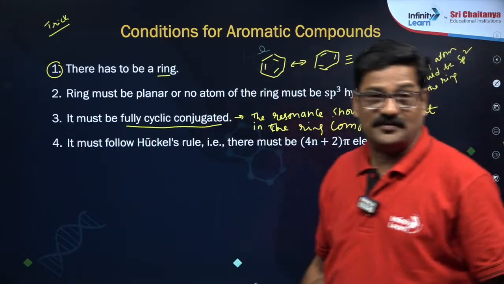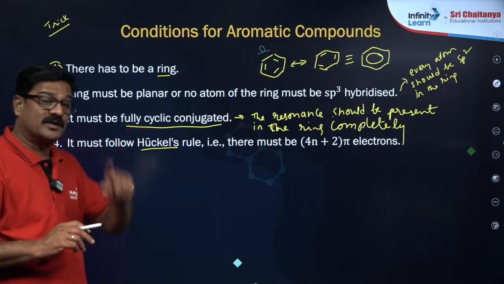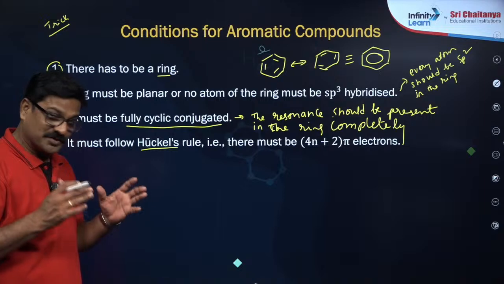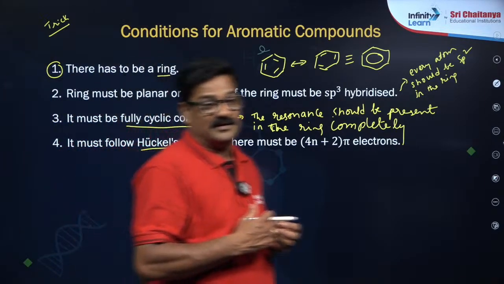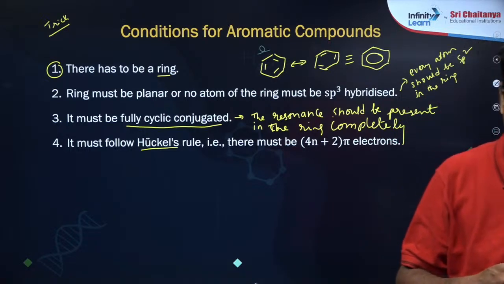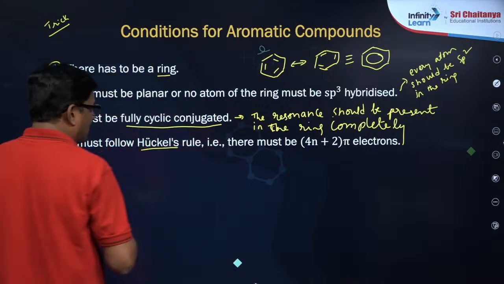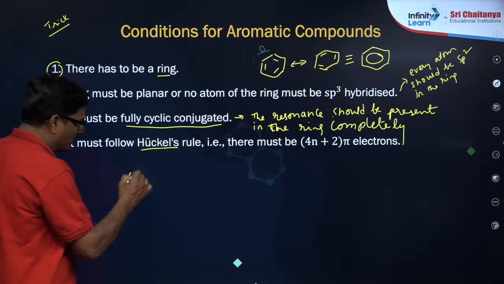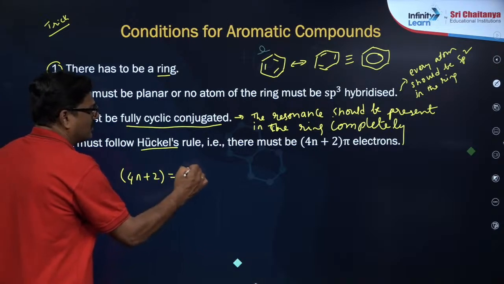Right, Ishita? Fine. And it must follow Huckel's rule. Kekule is different, Huckel is different. Kekule gave the structure of benzene. Huckel has given an empirical formula to pick the aromaticity. So, what is Huckel's rule? The total number of delocalized pi electrons should be 4n plus 2. So 4n plus 2 number of pi electrons.